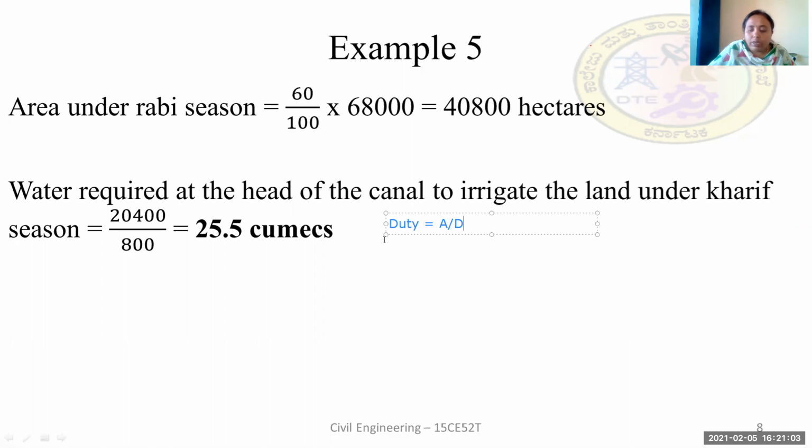So here the discharge D is equal to area divided by duty. Here area is 20,400 hectares, whereas the duty is 800 hectares per cumec, and the discharge D is equal to 25.5 cumec.